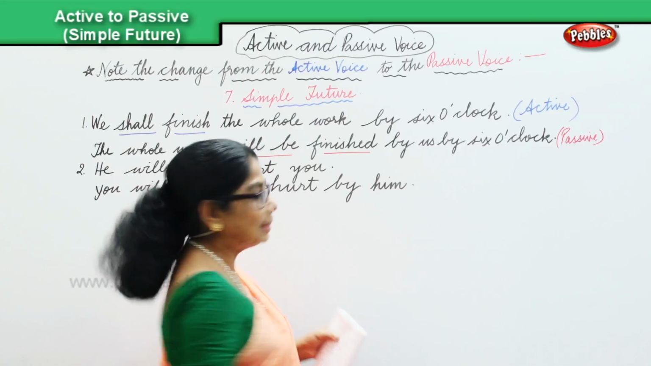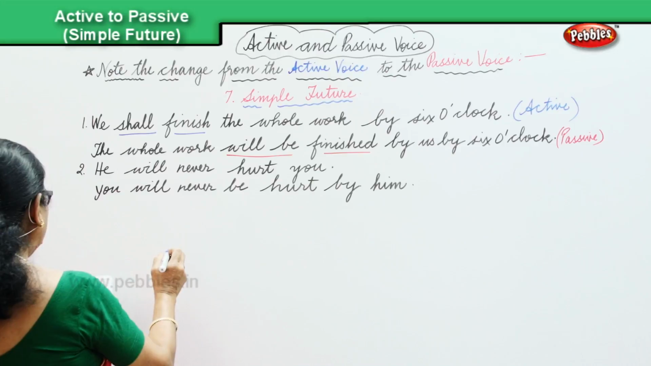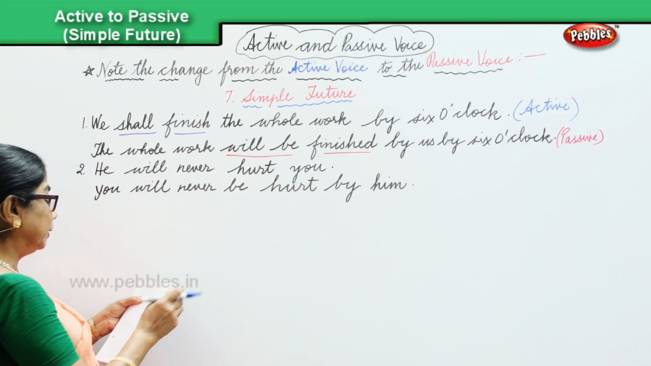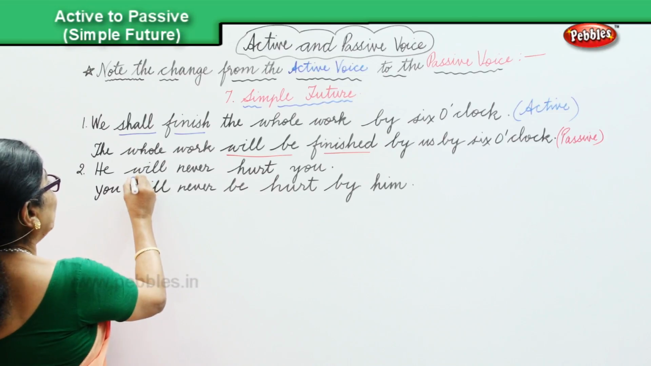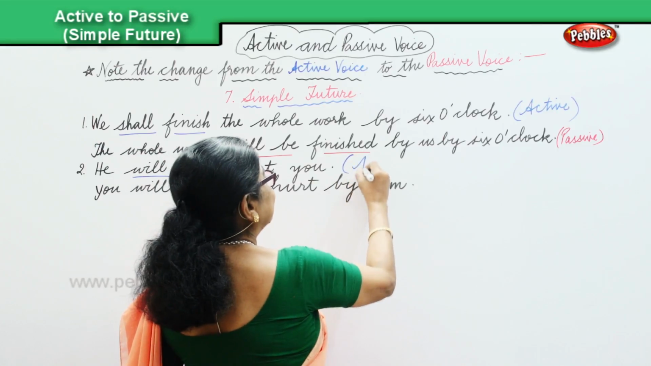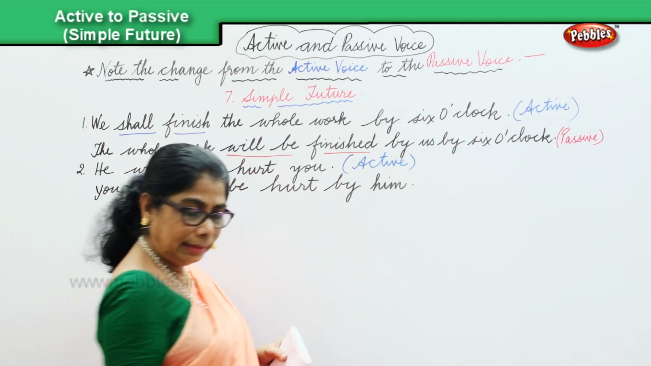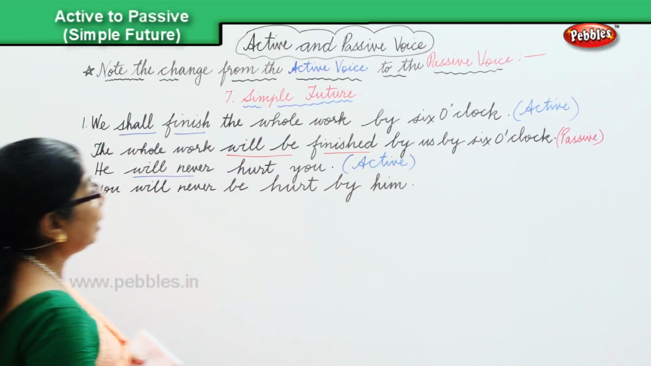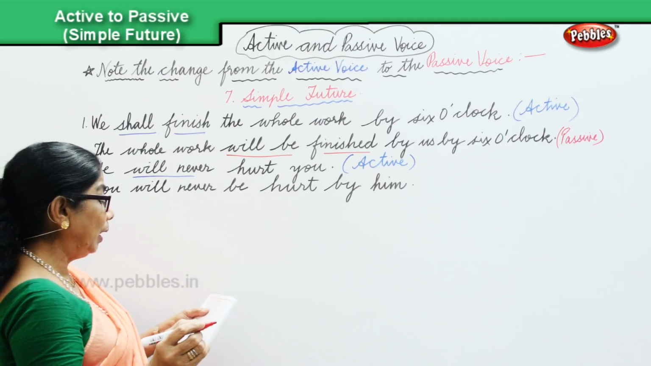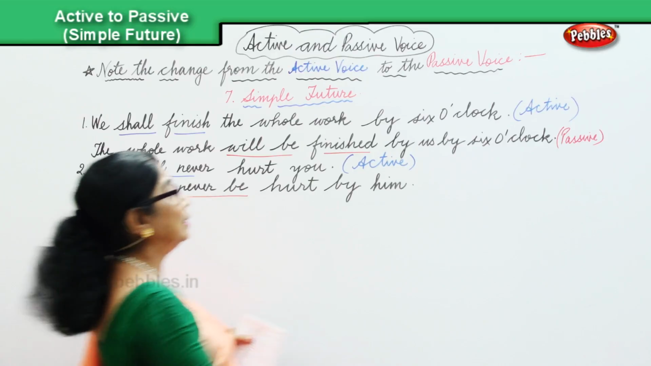We are doing the simple future. Let's look at the first one. Will never. Okay? Now, he will never hurt you, and that's active. And then in the changing over to the passive, we have will never be, and that's in the passive.